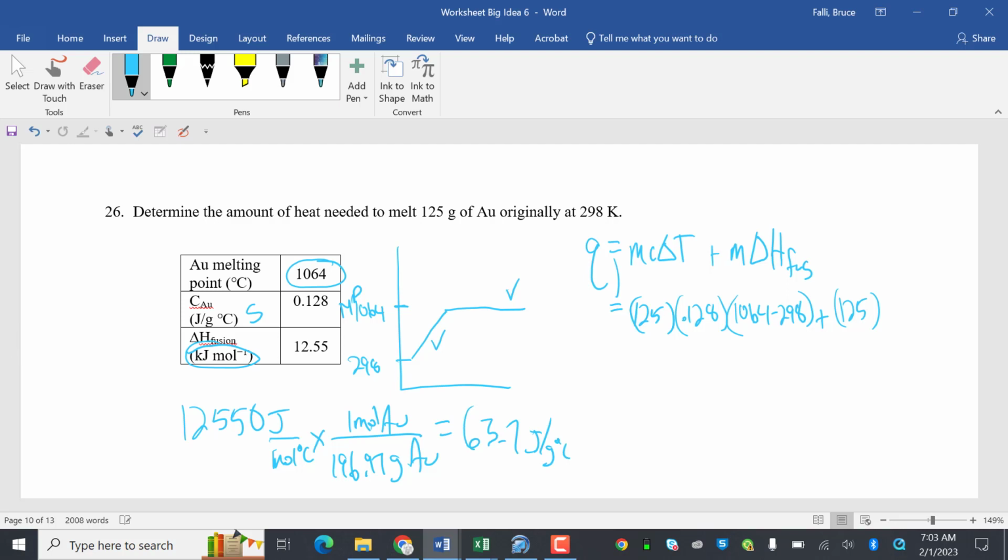So this is going to be 63.7. 125 times 0.128 times quantity 1064 minus 298 close quantity, plus quantity 125 times 63.7, and that is 2218 joules, which would be 20,200 joules or 20.2 kilojoules.